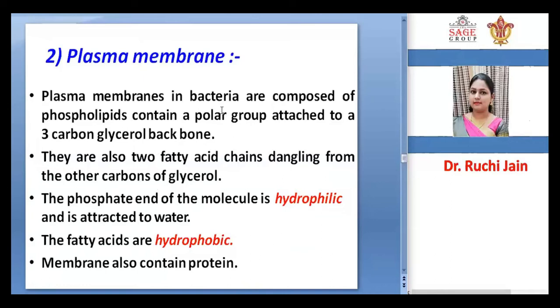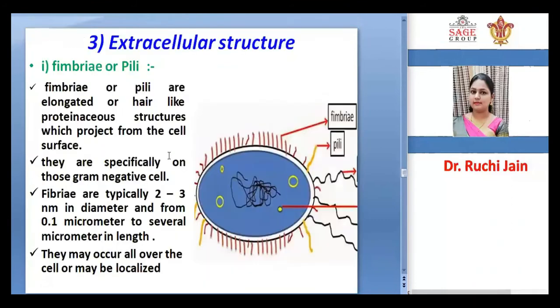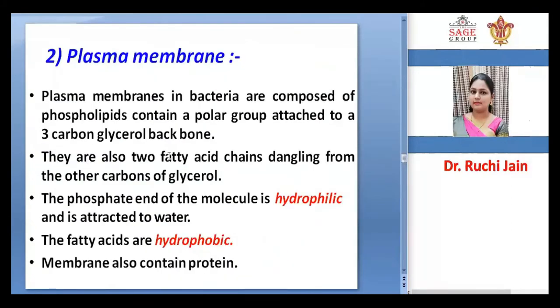The plasma membrane consists of two layers. The outer layer is hydrophobic and the inner layer is hydrophilic. Hydrophilic is due to the phosphate ends of the molecule, and hydrophobic is due to the fatty acids. In between, different proteins are there, and polar groups are attached to the 3-carbon glycerol backbone. So the plasma membrane is composed of a phospholipid layer.